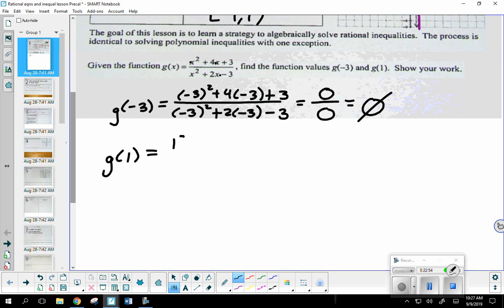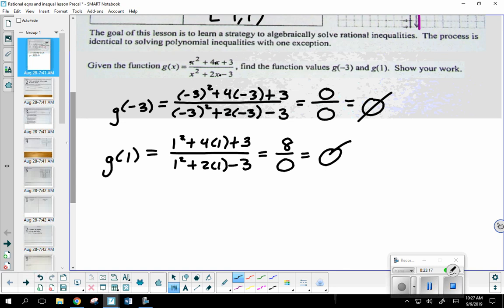So 1 squared plus 4 times 1 plus 3 over 1 squared plus 2 times 1 minus 3. Well, 1 plus 4 plus 3, 8, over 1 plus 2 minus 3, 0. So at this location, 1, it's undefined as well.